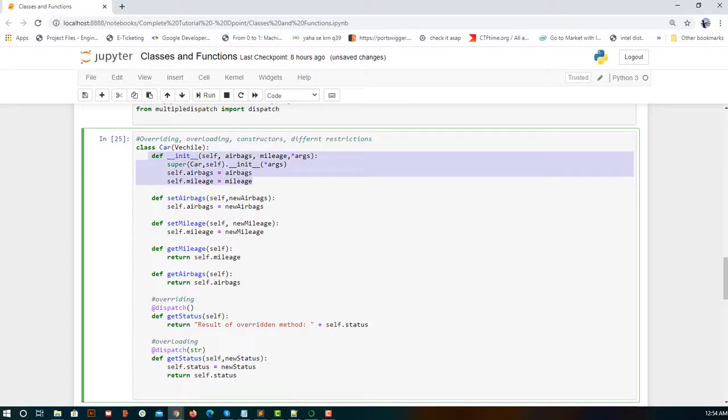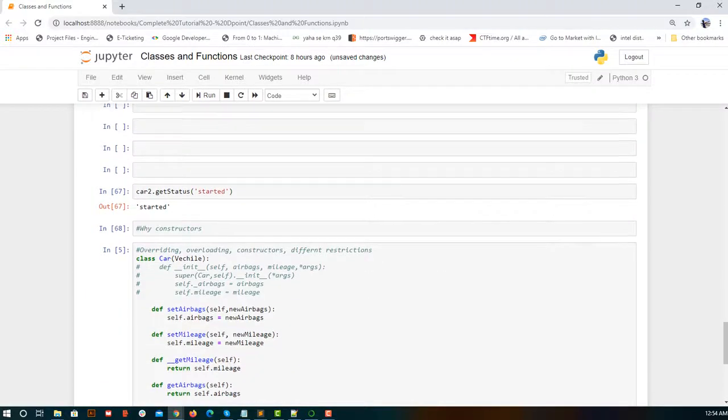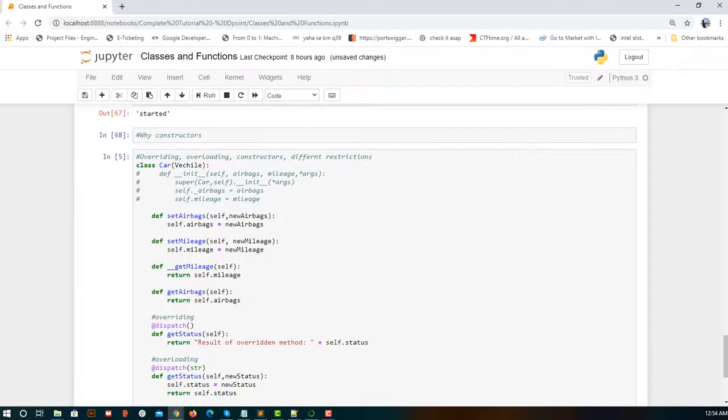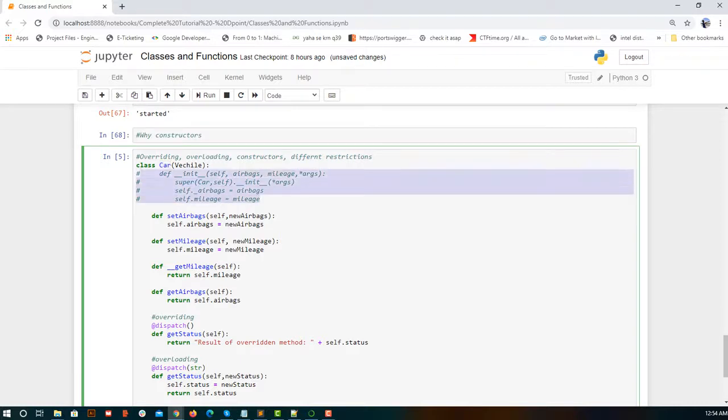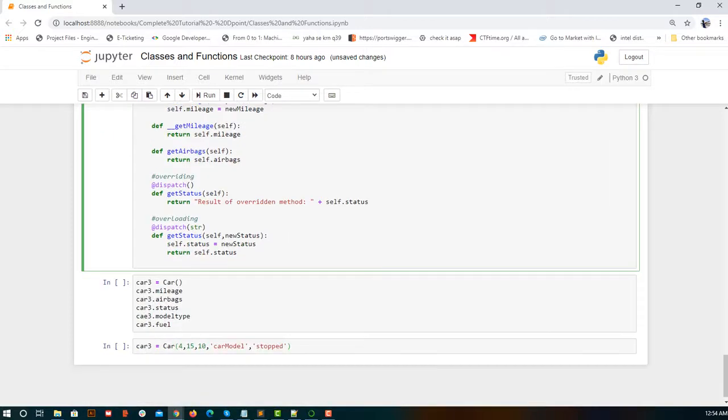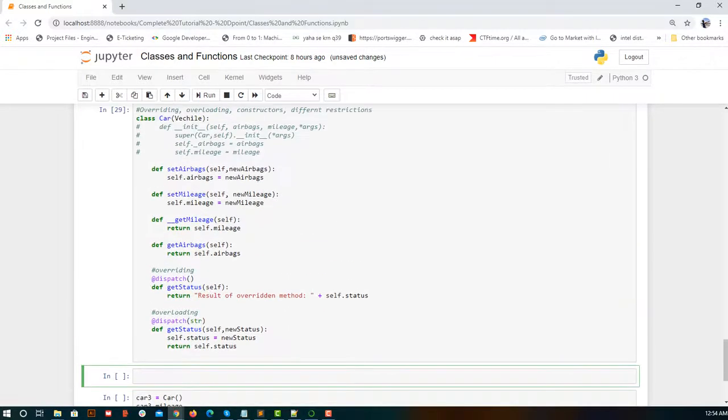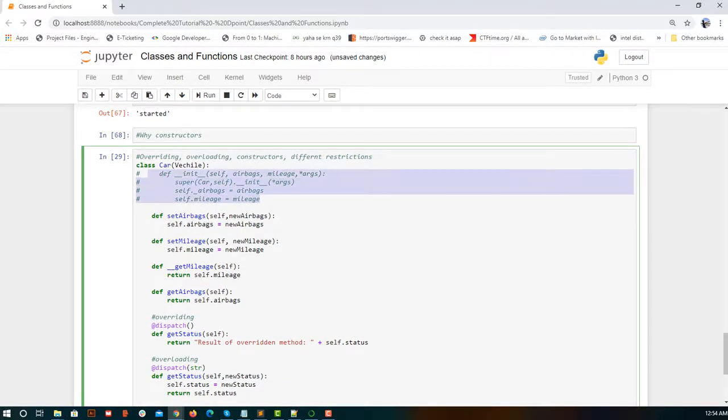Now if I don't use it, that I have written here. So here we are simply writing a class as it is, no changes, nothing, but I am not defining a constructor. Let me execute this. In this case, if I'm creating a constructor, the aim of the constructor is to initialize the values.